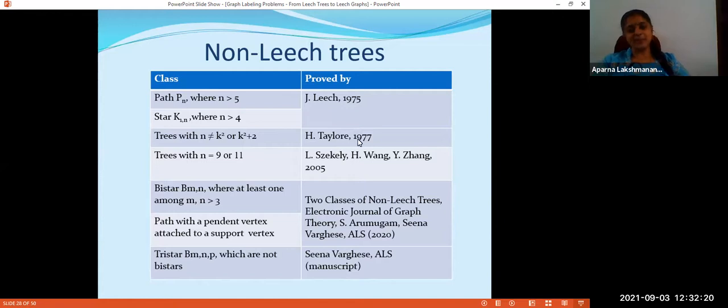Using Taylor's paper, we can say that after n equal to 5, you need only check n equal to 9, which is the next perfect square. So for 9 and 11, the problem is settled. There are no more Leech trees. From 16 onwards, the problem is still open.